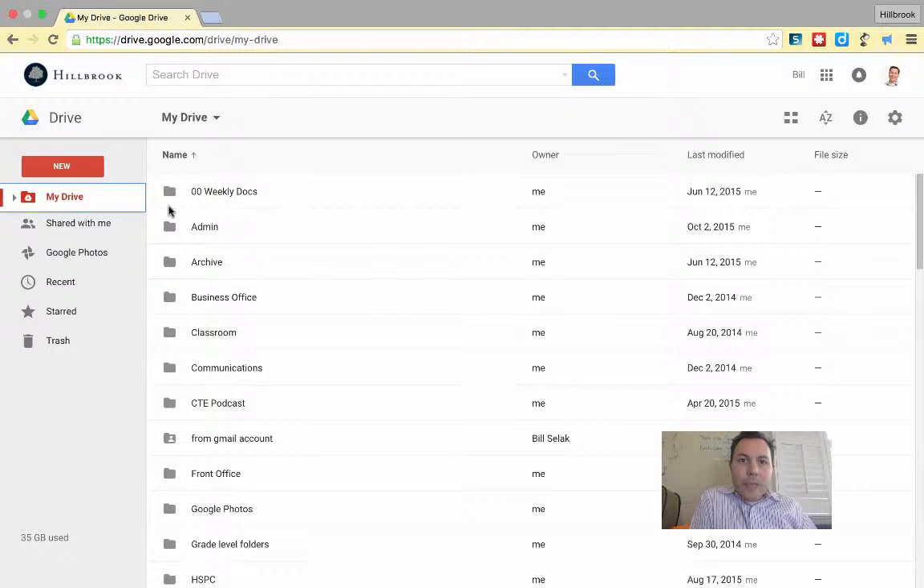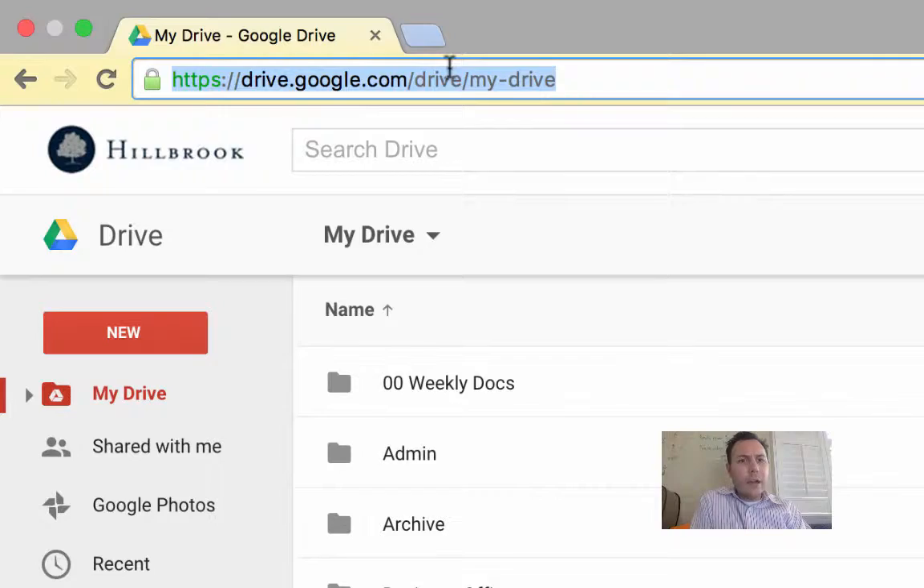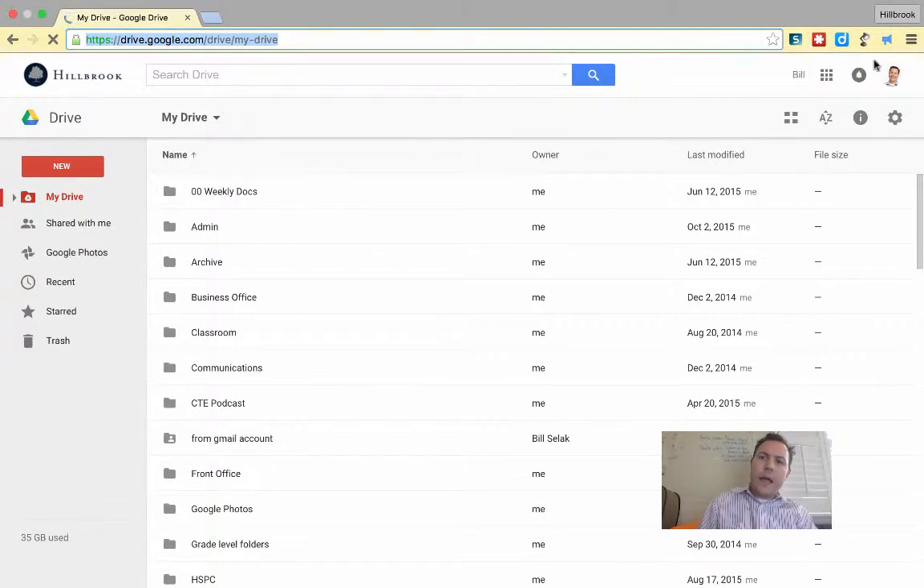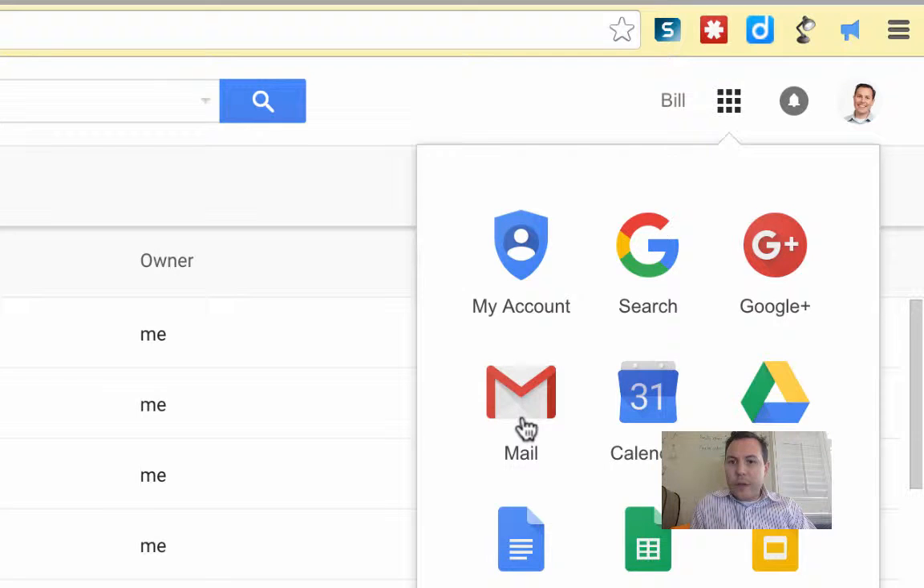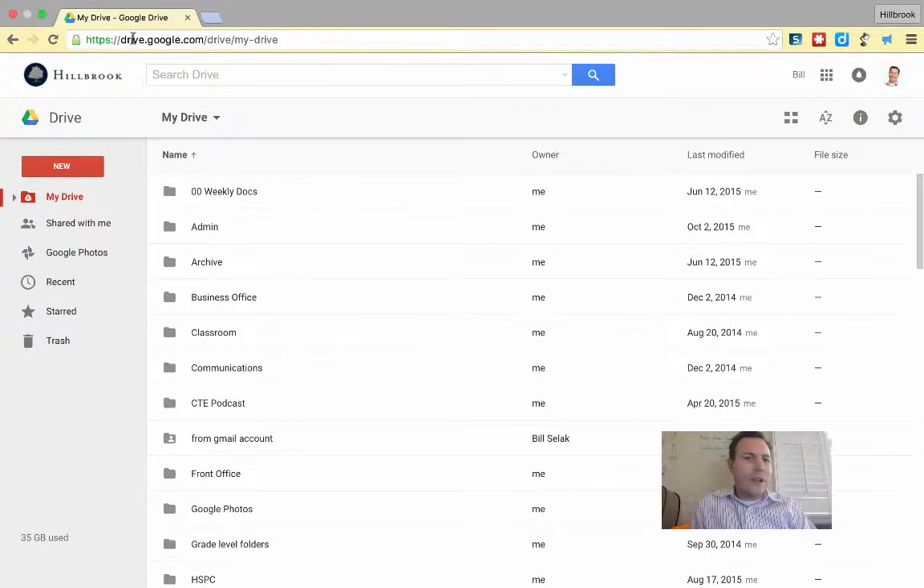Hey, let's take a look at Google Drive. All right, so here I am, drive.google.com. If you're in a different Google app like Gmail, you can click this little tic-tac-toe board and bounce around from Mail to Calendar to Drive. I usually just go to drive.google.com, but whatever you're more comfortable with.